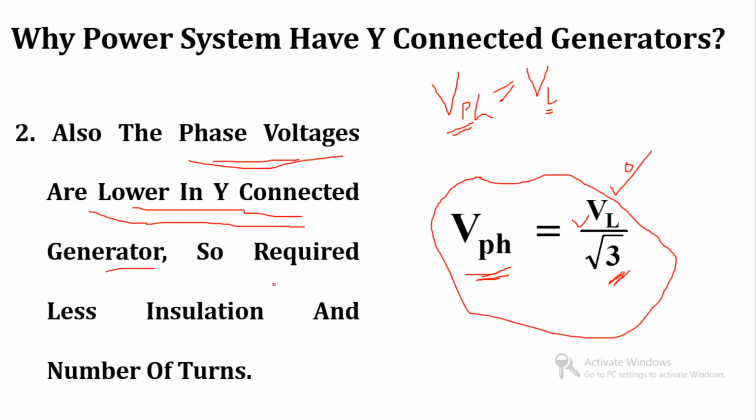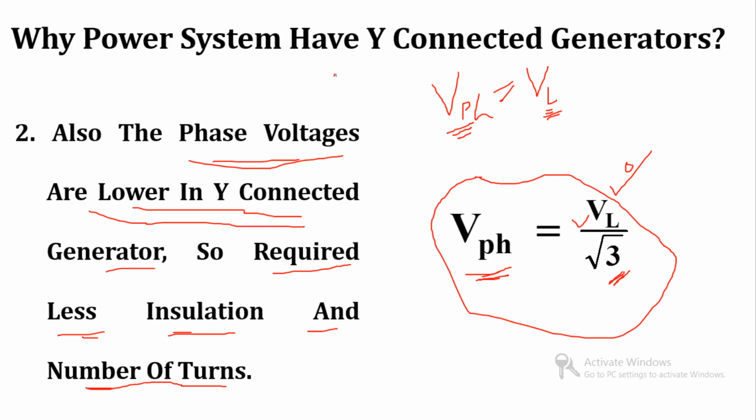So what is the advantage of this lower phase voltage? The advantage is that it requires less insulation and fewer turns for the same amount of power. Clear? If phase voltage is the same as line voltage, then we need higher insulation and more turns.